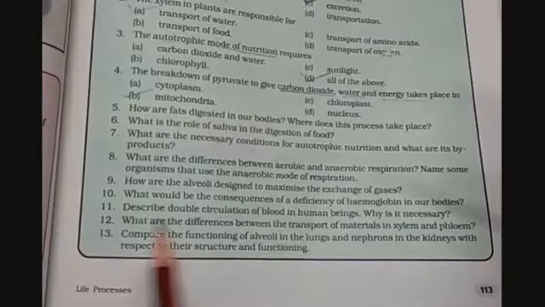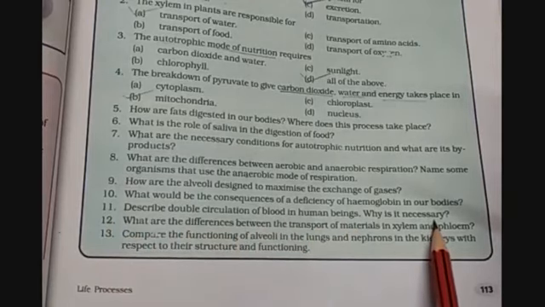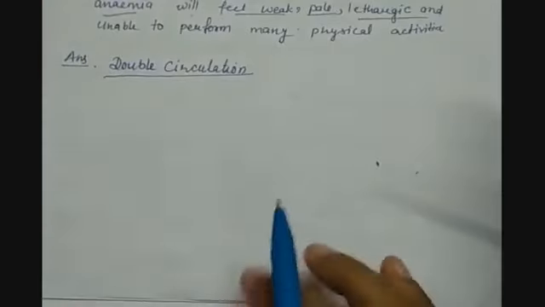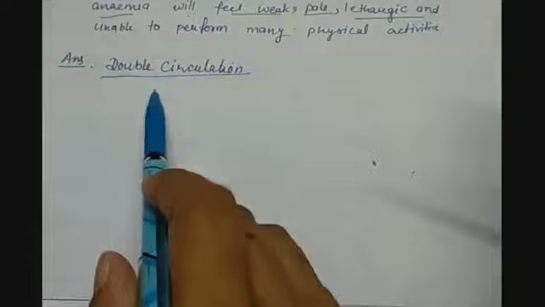The next question is question number 11. Describe double circulation of blood in human beings. Why is it necessary? So children, while understanding the circulatory system of our body, we have understood what double circulation is.